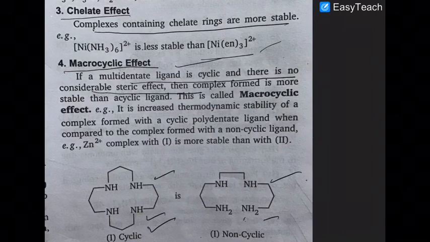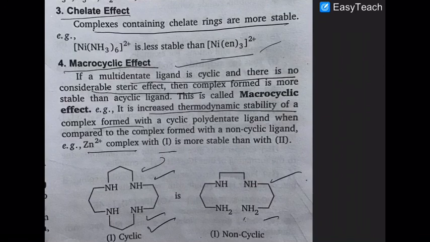I am repeating once more: if a multidentate ligand is cyclic, then there is no steric effect, and the complex formed is very highly stable compared to an acyclic ligand, and that is called the macrocyclic effect. It increases the thermodynamic stability of the complex. Okay, when zinc forms a complex, it will form a more stable complex with ligand 1 in comparison to ligand 2.